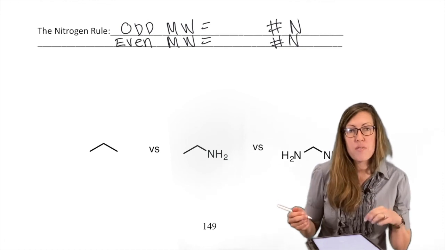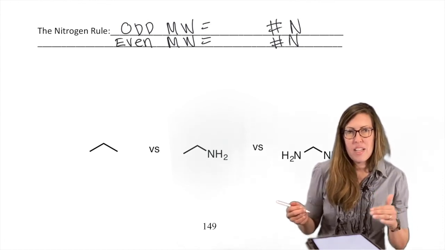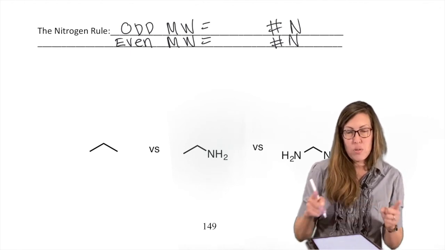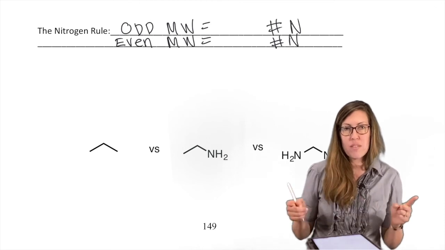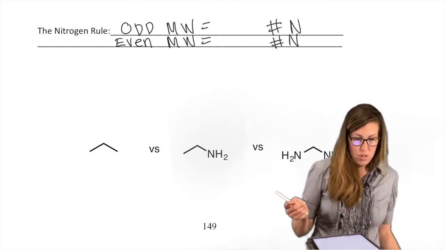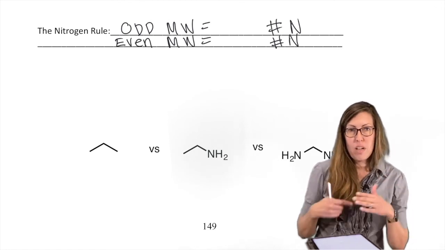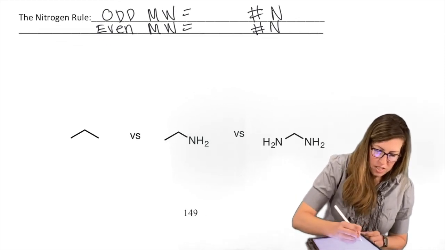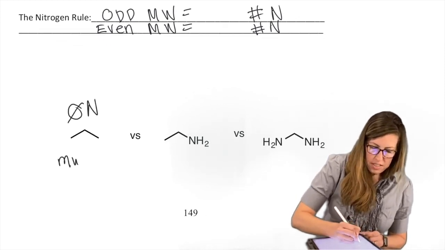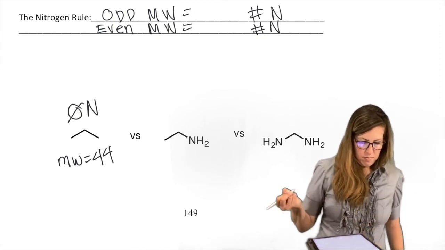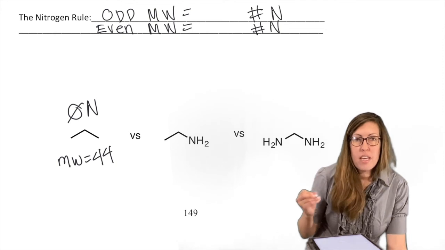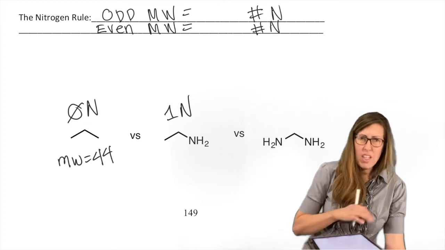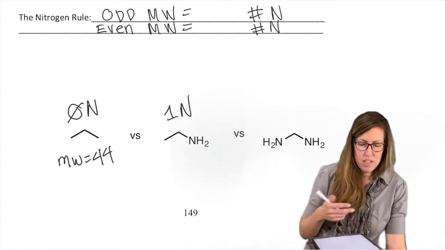It's because nitrogen has a different valency. It makes 3 bonds. So it has that effect on the overall mass when it's making 3 bonds once or twice. If you have 2 of them, you're making 6 bonds. If you have only 1 of them, you're making 3 bonds. So you're making either an odd number of bonds or an even number of bonds, depending on if you have an odd or even number of nitrogens. So for example, look at something like this, propane, 0 nitrogens. Its molar mass is 44. Okay, now let's take propane and replace 1 carbon with a nitrogen. What did that do to its mass? Everything else was the same. We just altered the hydrogens as needed. What did that do to its mass?